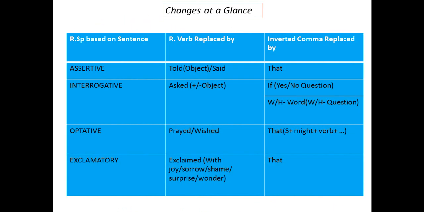Okay, let's move on. Now we are already at the end of the class, and I have shown all types of changes, especially the changes that happen because of reported speech based on different types of sentences, and the changes are shown in the table in brief. So match your changes.